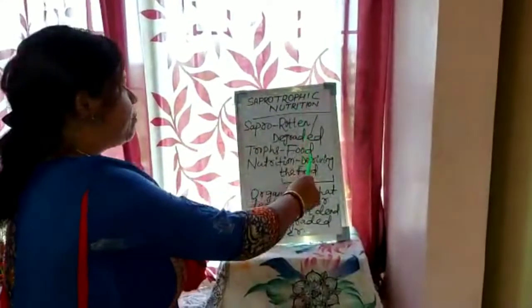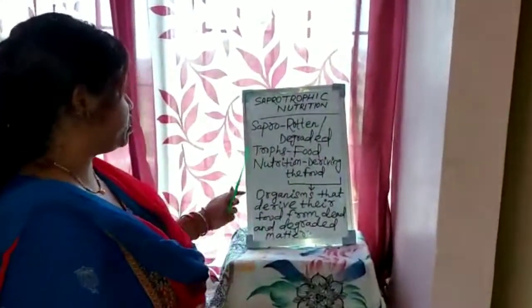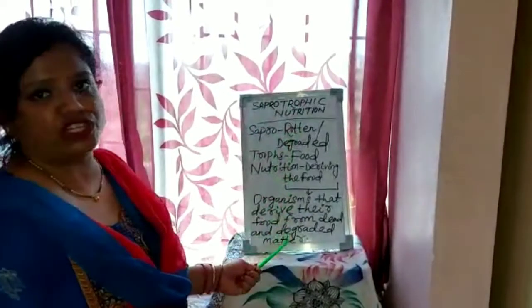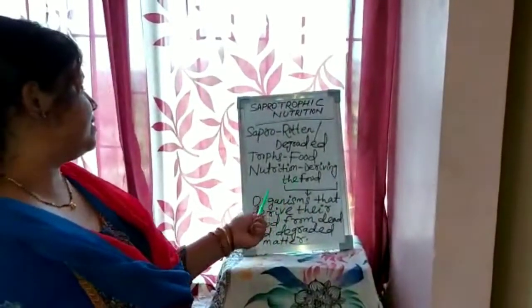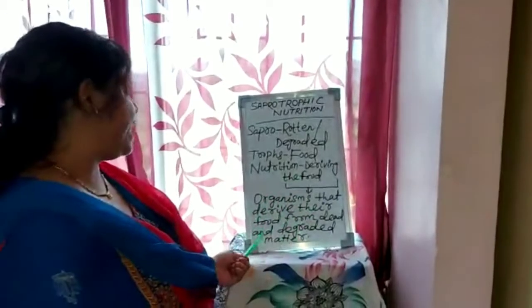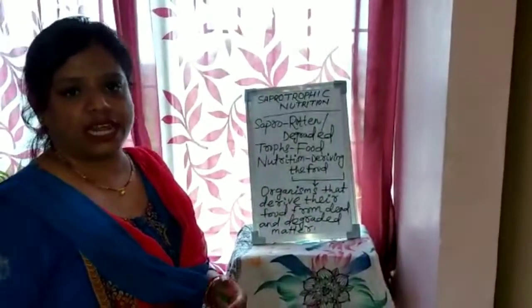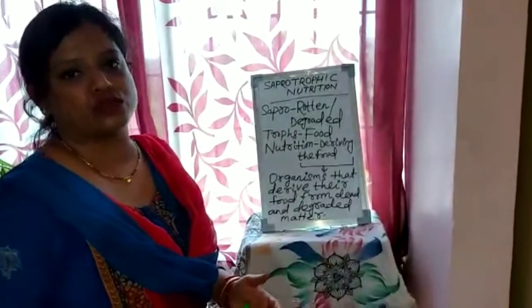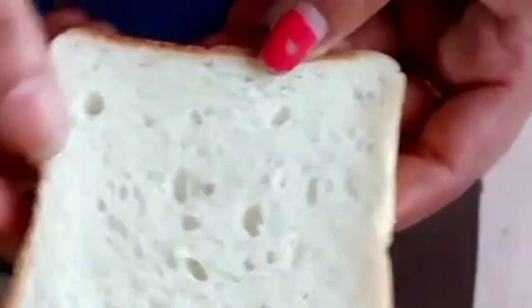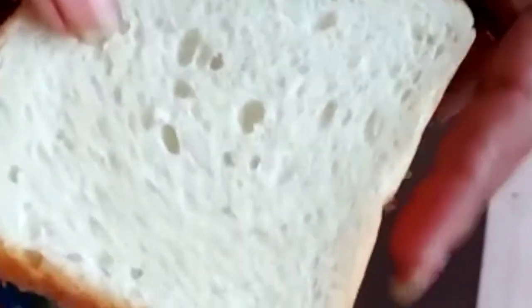If we combine these three terms, sapro, trops and nutrition, it gives the definition of saprotrophic nutrition, which says organisms derive their food from dead and degraded matter. There are some organisms which live on dead and decayed matter and derive their food from that source. Okay students, as we have discussed, we will see the formation of bread mold.